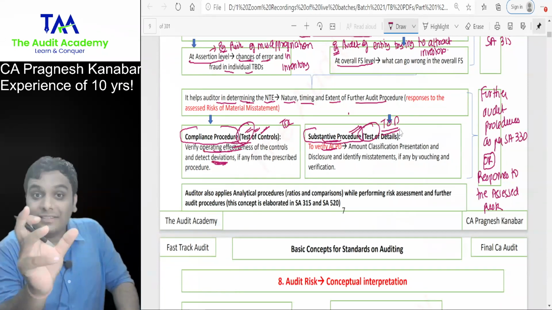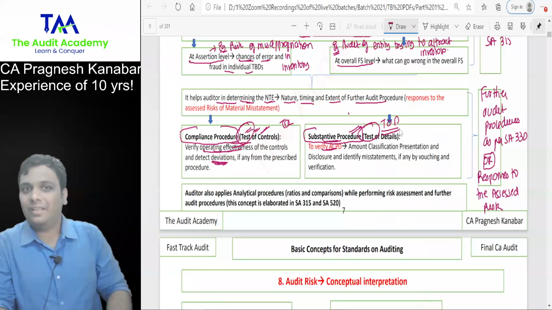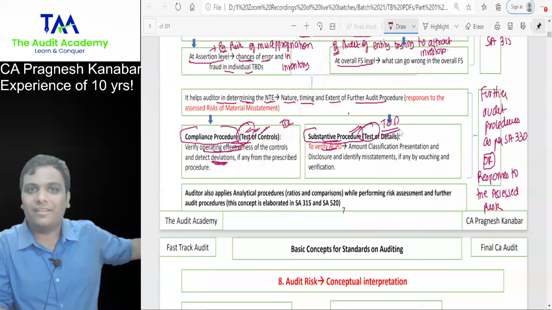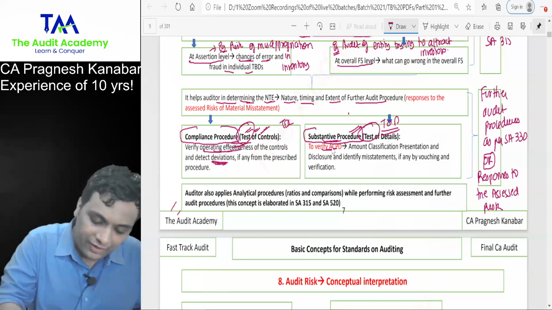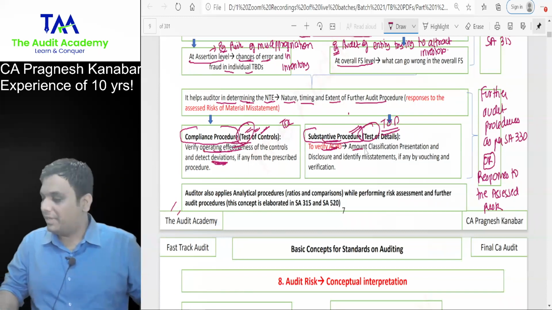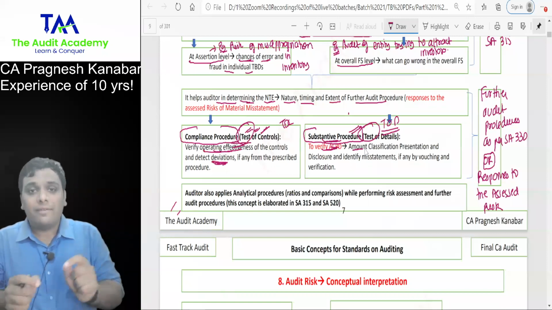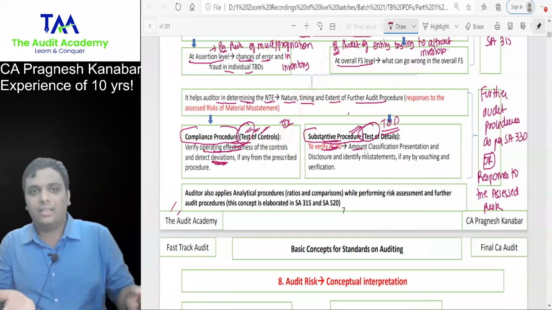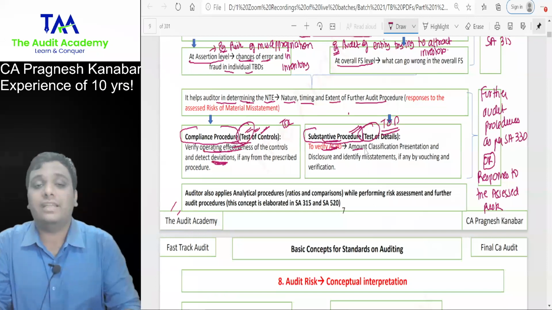In audit, you need to understand the words as given over here, not in your normal dictionary meaning. If you are verifying any detail, that does not mean it is test of details. When you are verifying ACPD, amount, classification, presentation, disclosure, through any procedure, that is called test of details. But whenever you are verifying a system process, that is test of controls. So if I am testing authorization of expenses, it is test of controls.